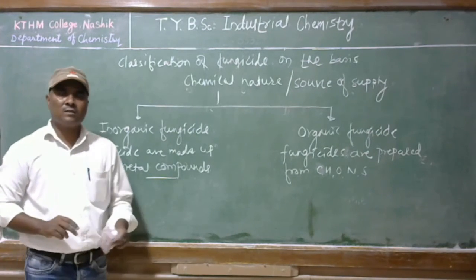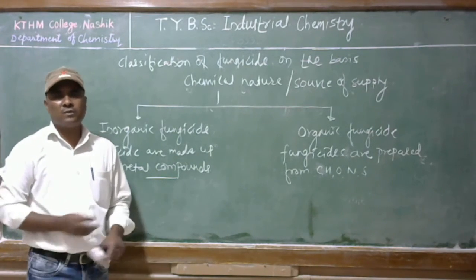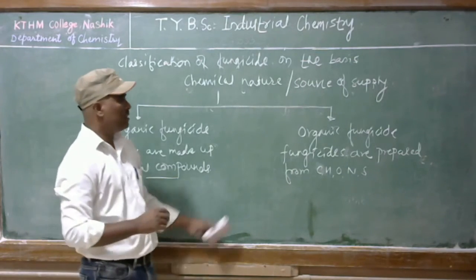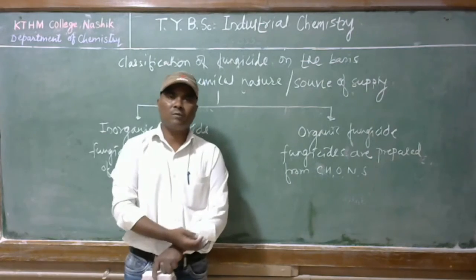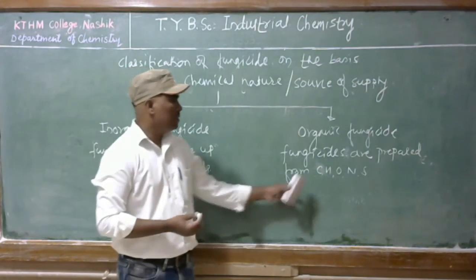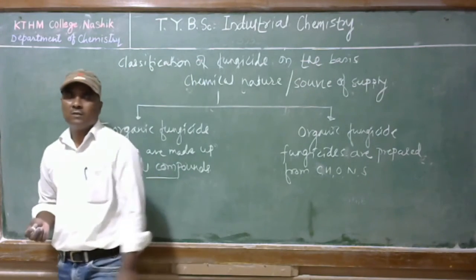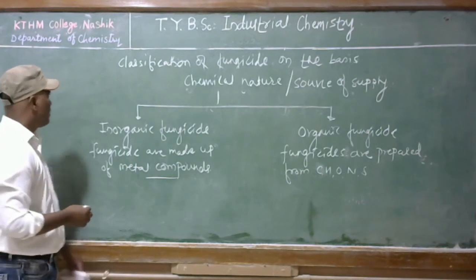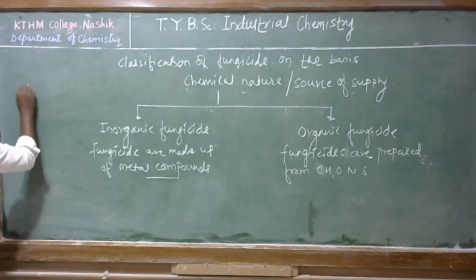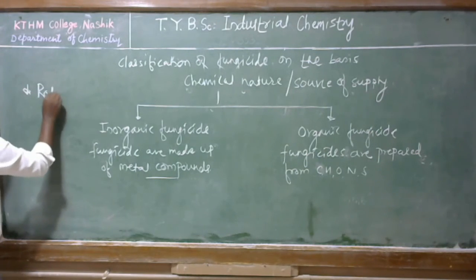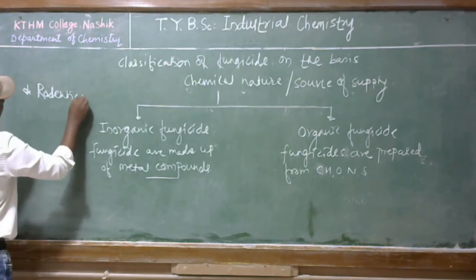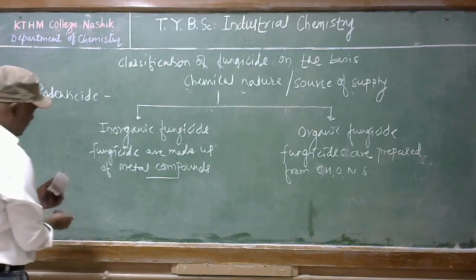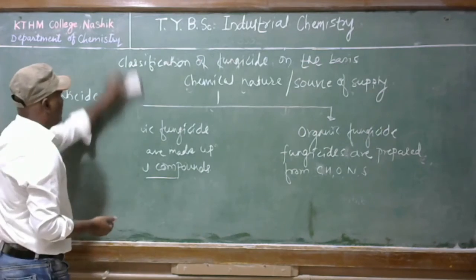Inorganic fungicides are made up of metal compounds, and organic fungicides are prepared from carbon, hydrogen, oxygen, nitrogen and sulfur derived compounds. Students, the next term we are going to discuss is rodenticide. These terms are very simple; you can easily keep them in your mind.